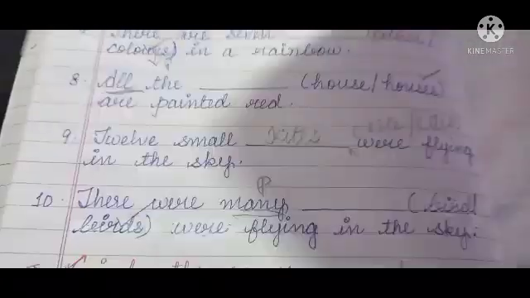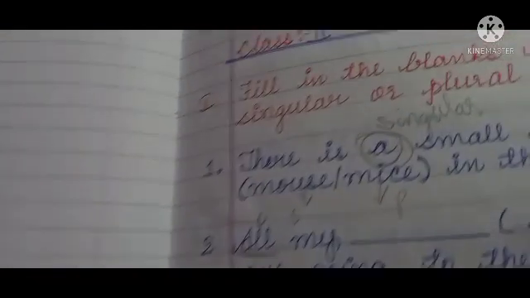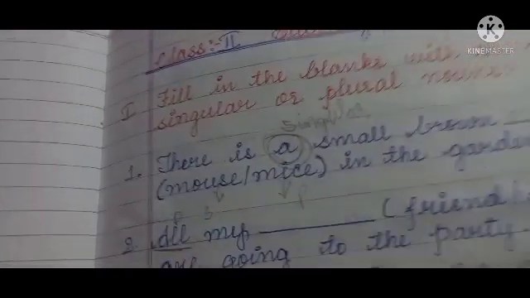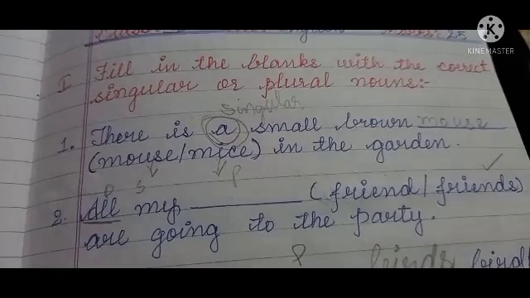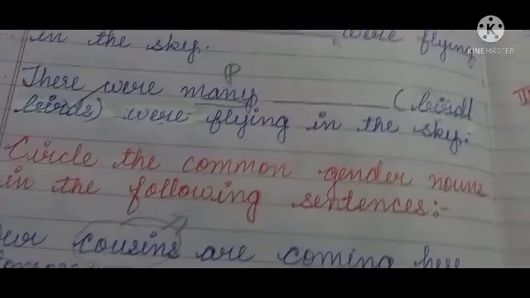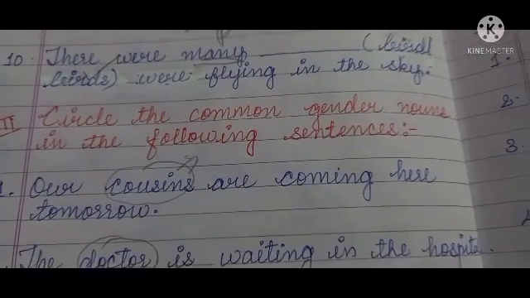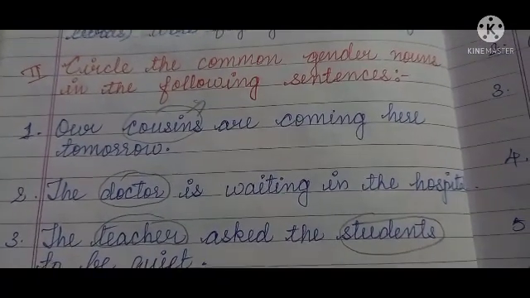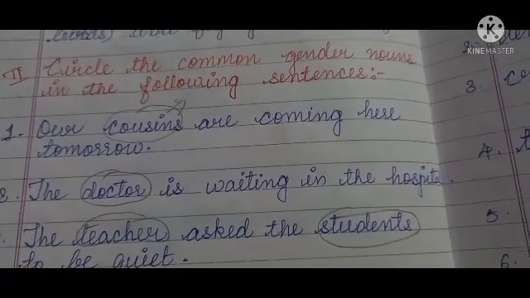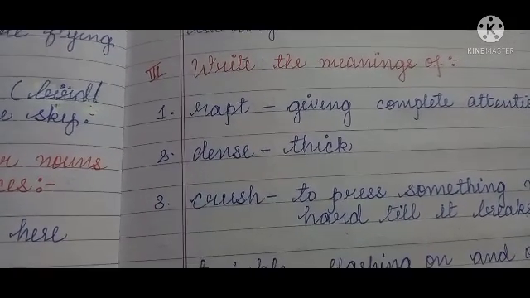In this class, you have learnt only 4 mains, dear children. First main is fill in the blanks with the correct singular or plural nouns. Second main, circle the common gender nouns in the following sentences. Only common gender nouns you have to circle. Next main, you learnt the meanings of the difficult words.